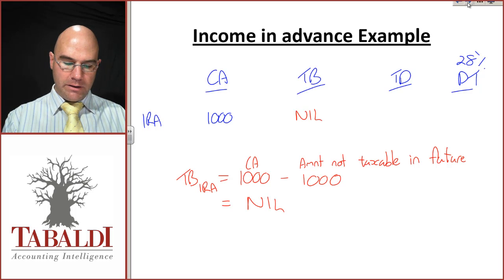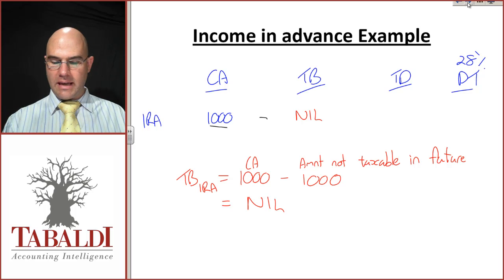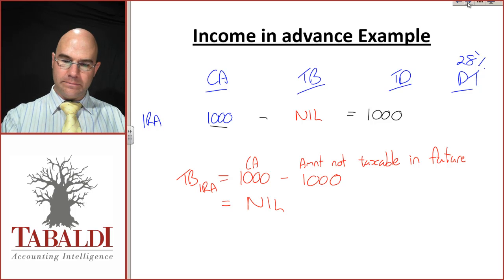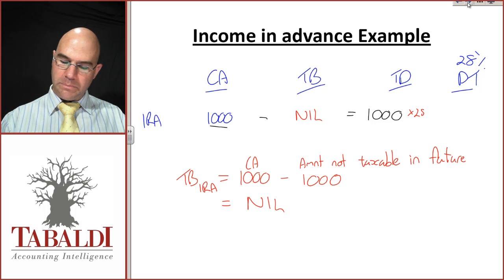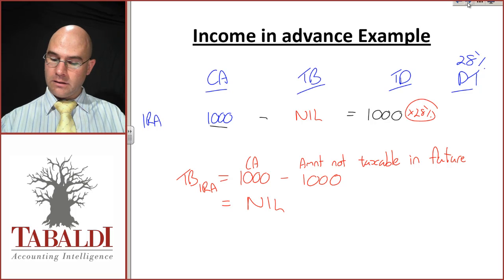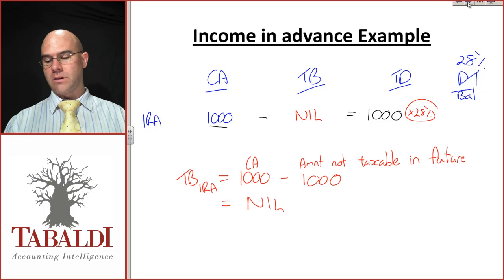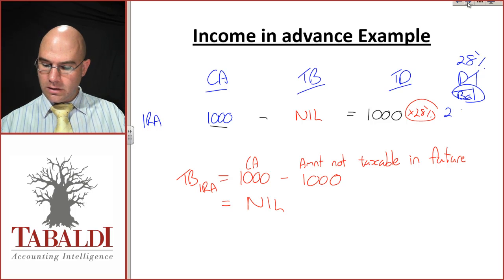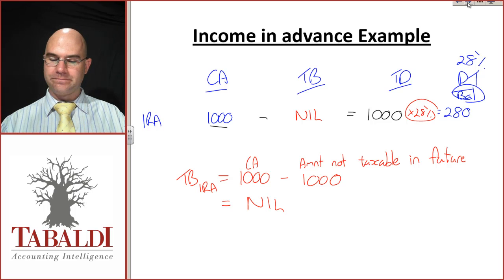The temporary difference is the carrying amount minus the tax base, which equals 1,000. That 1,000 times the tax rate of 28% will give me my deferred tax balance: 1,000 times 28% is 280.